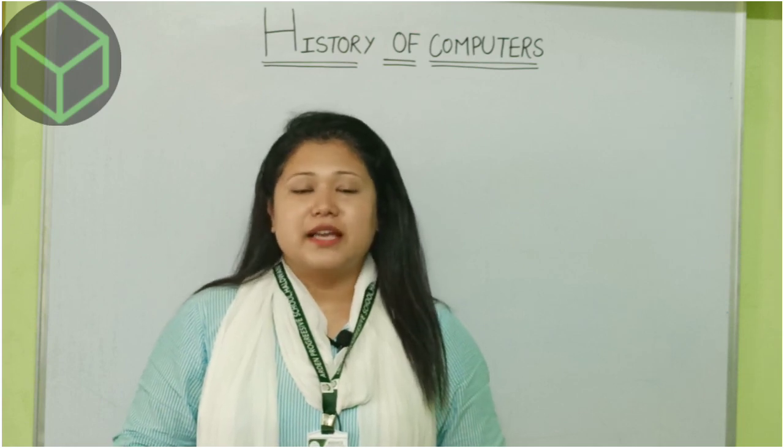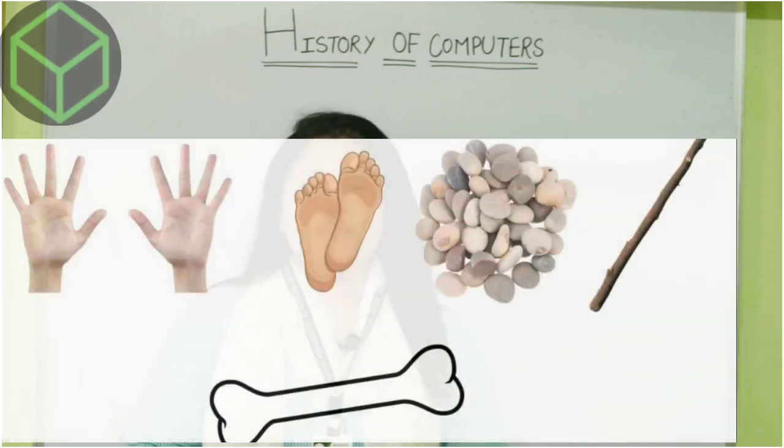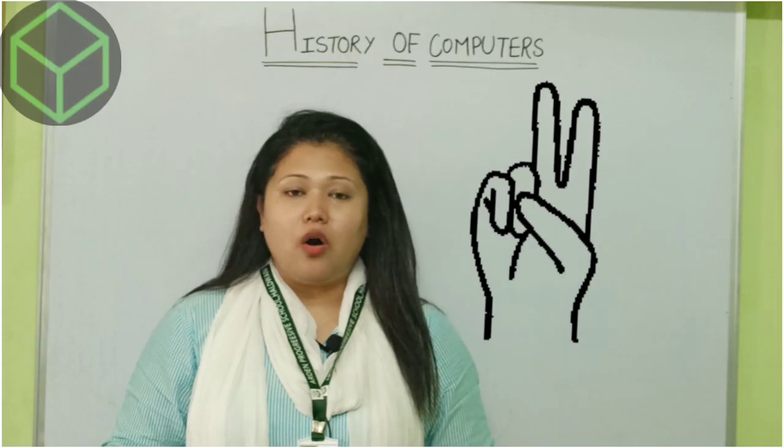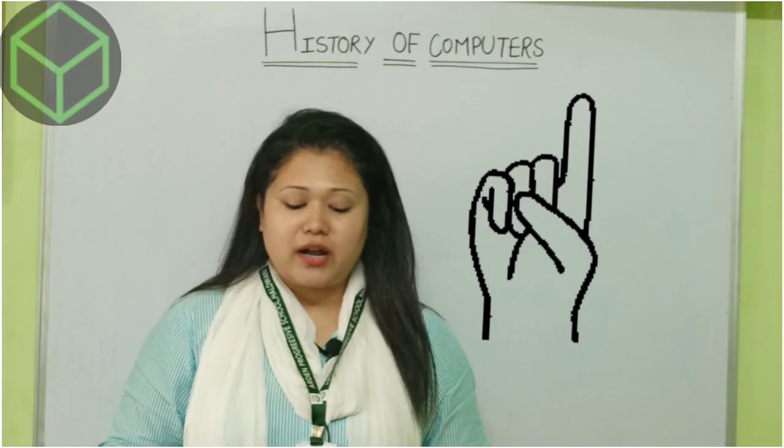In this video, we're going to learn about the history of computers. The first calculating devices used by primitive people were fingers, toes, pebbles, stones, sticks and bones. They used all these things as counting tools.